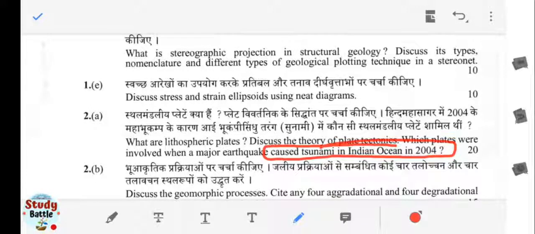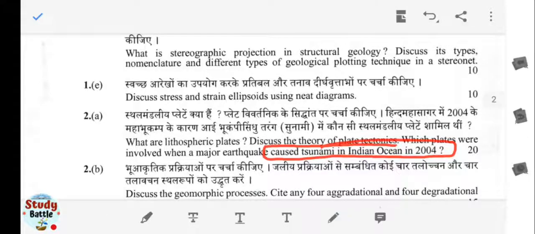So this you have to discuss here. The lithospheric plates concept is there, and the theory of plate tectonics, that also you have to discuss. And the plates involved in the Indian Ocean when the tsunami took place, that you have to discuss.